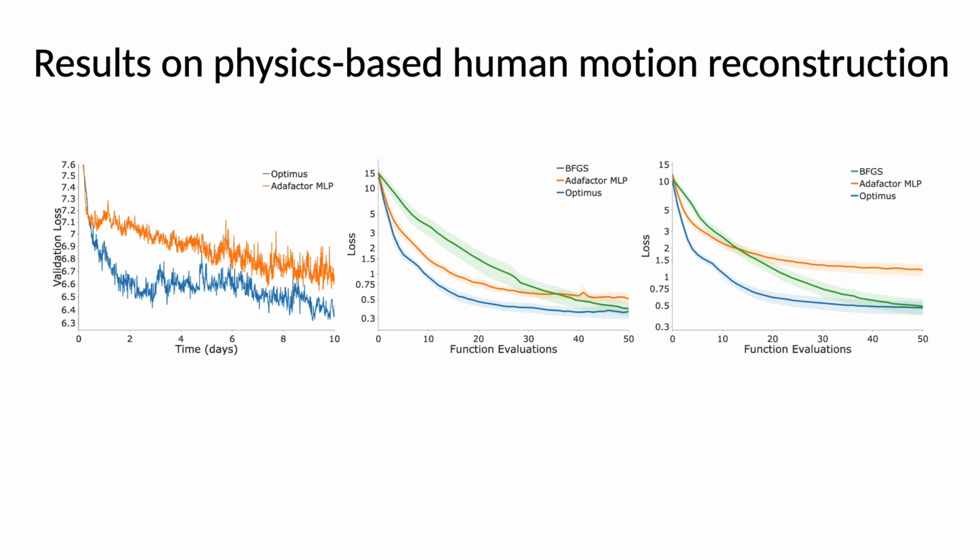We plot the loss value on the y-axis and the number of objective function evaluations on the x-axis. You can see that our approach generalizes better to unseen data compared to other factor MLP and is able to reduce loss faster compared to BFGS.